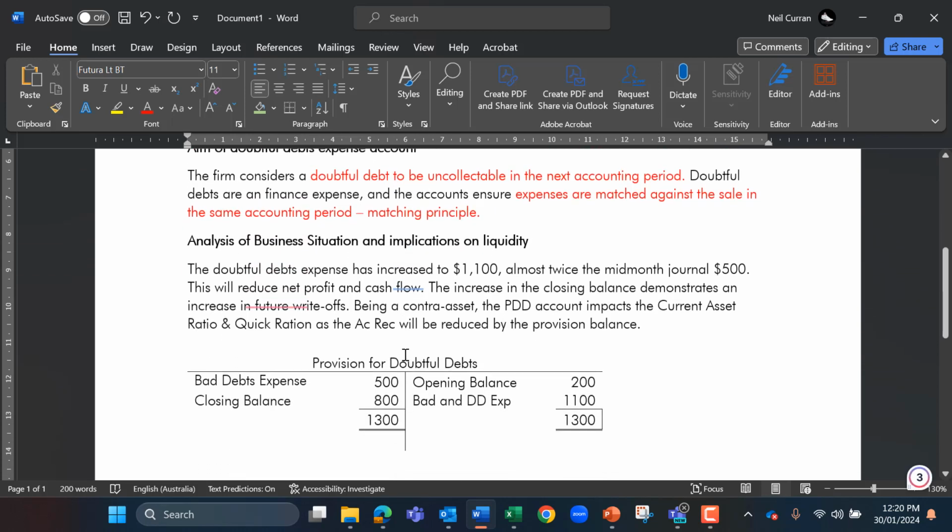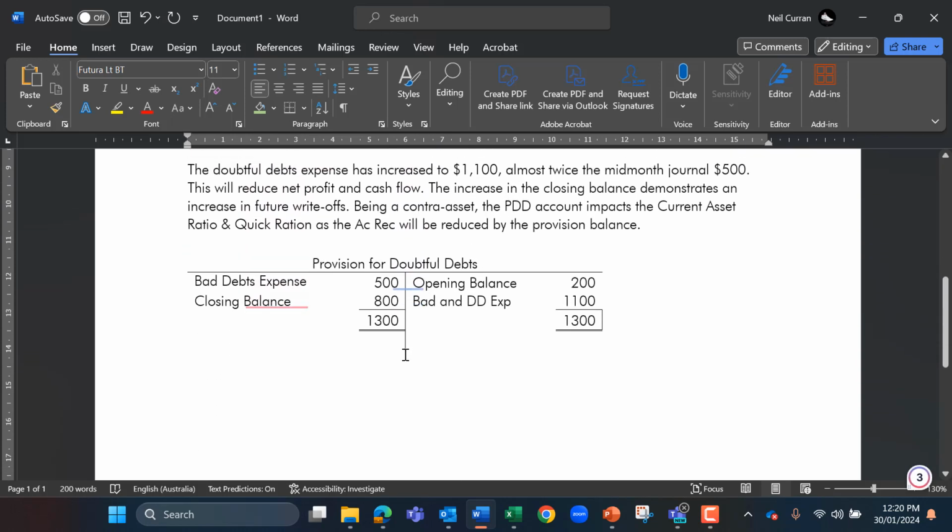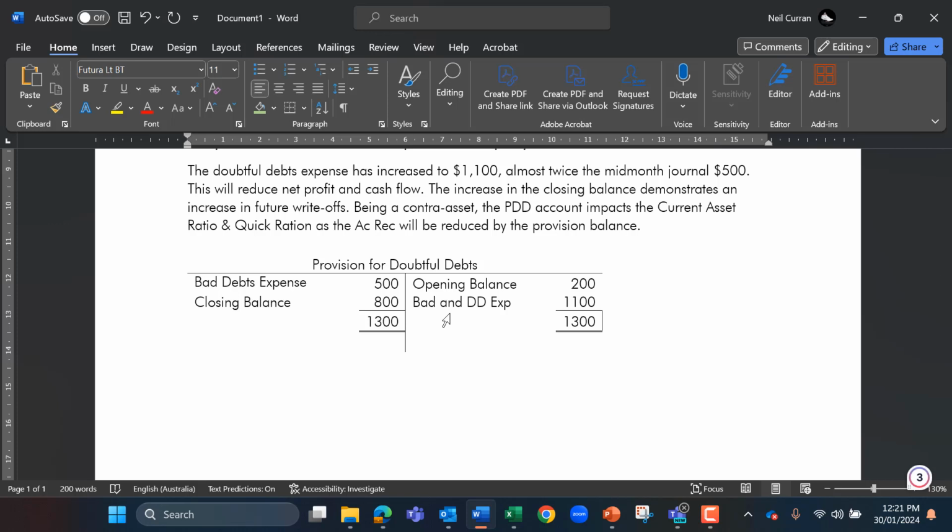Now, in analyzing and looking at this account for a business, you can see here that they'll have liquidity problems. Liquidity is basically the amount of cash that may be received or not received during a financial period. So you want a business to be highly liquid.